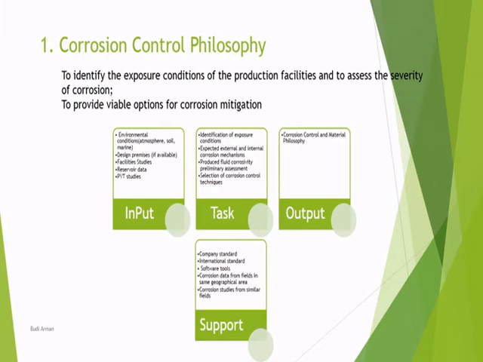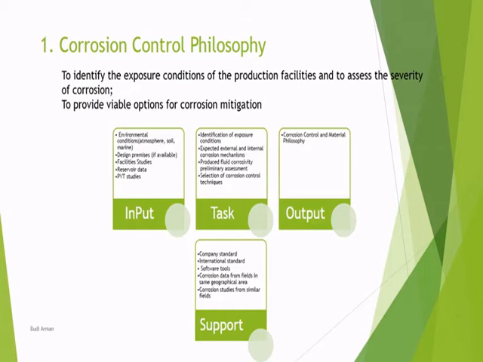The purpose of this corrosion control philosophy is to identify the special conditions of the production facilities, assess the severity of corrosion, and then provide viable options for corrosion mitigation.